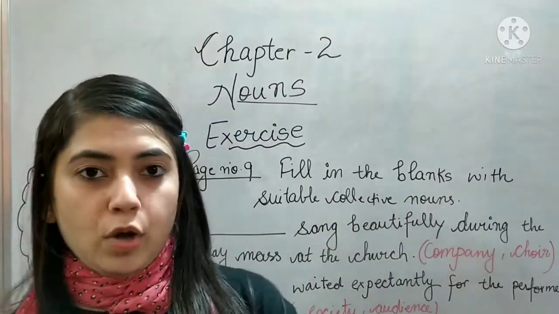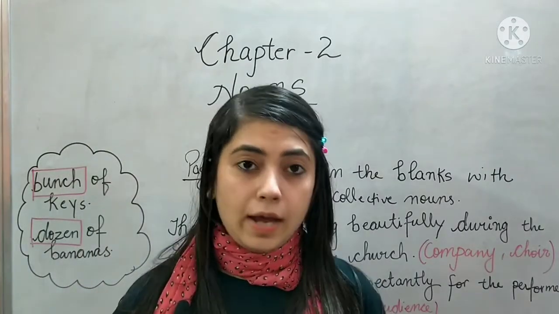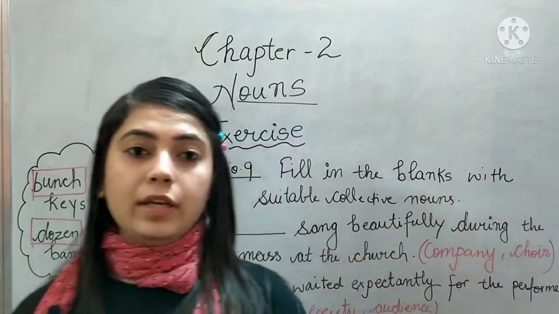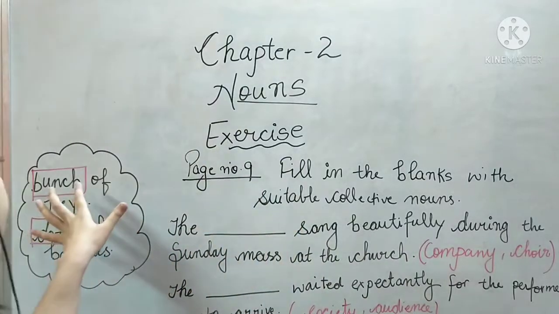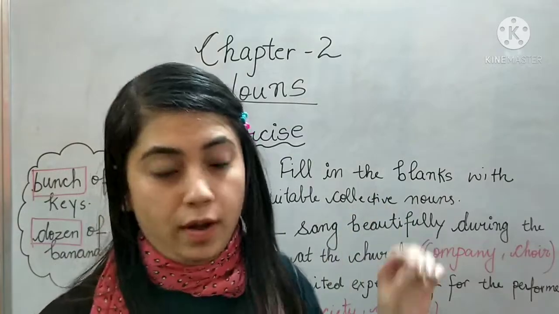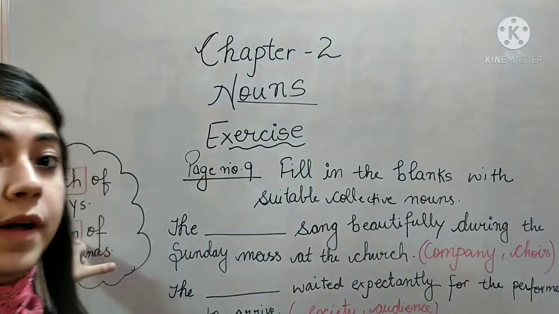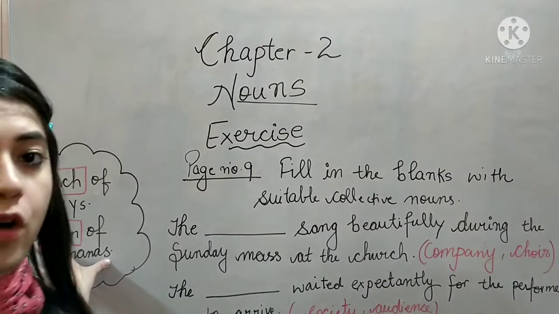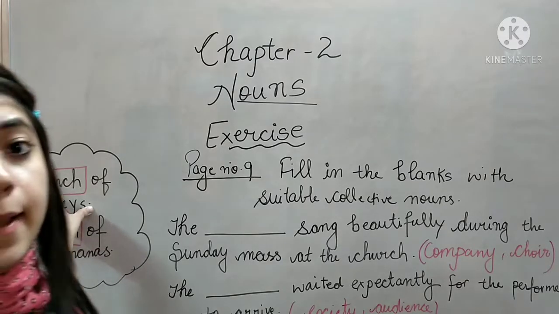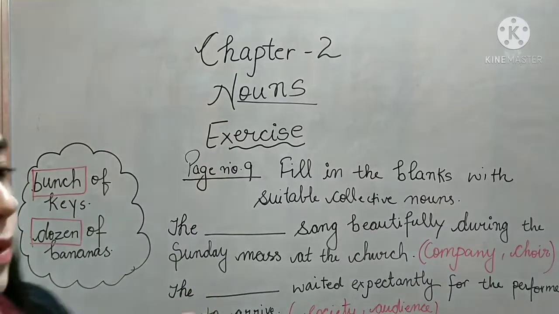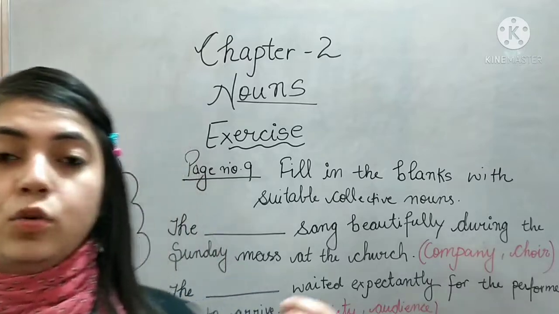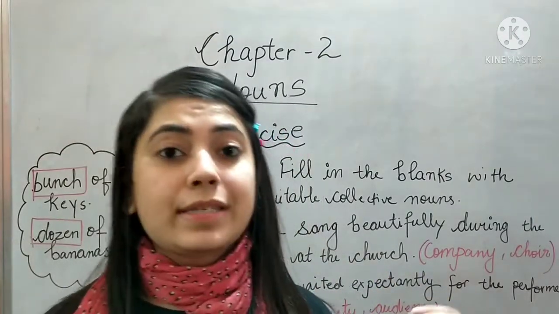I already told you about collective nouns, that collective nouns are the group of nouns. There is a specific word that we give to a group. For example, bunch of keys. गुच्छा किसका होता है? चाबियों का. Then dozen of bananas. So that means group of bananas is known as dozen. Group of keys is known as bunch. Likewise, we give a name to a group. For example, group of soldiers, that is known as army. Group of people, that is known as crowd.